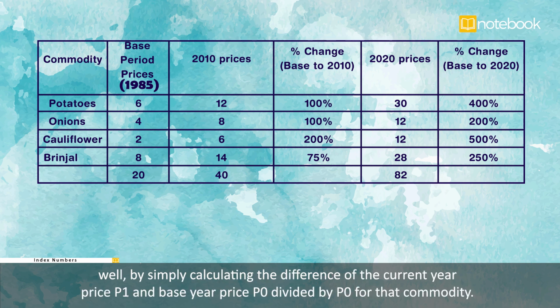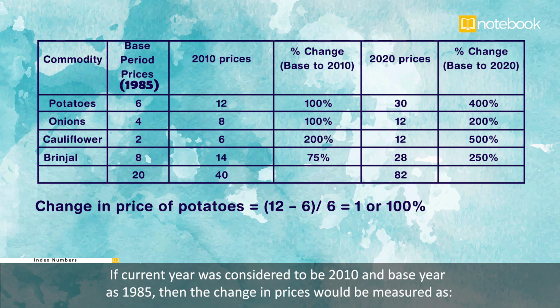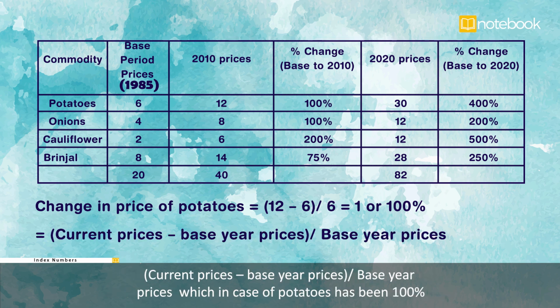Well, by simply calculating the difference of the current year price P1 and base year price P0 divided by P0 for that commodity. If current year was considered to be 2010 and base year as 1985, then the change in prices would be measured as current prices minus base year prices over base year prices, which in case of potatoes has been